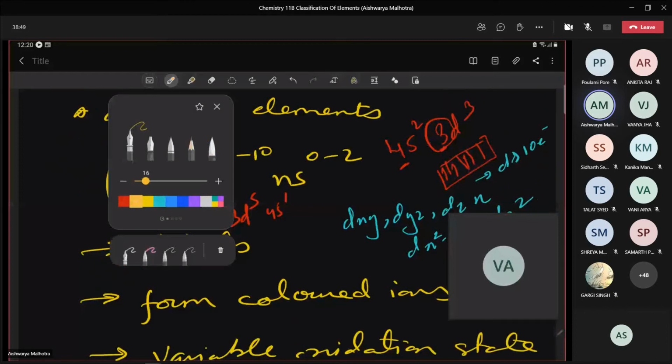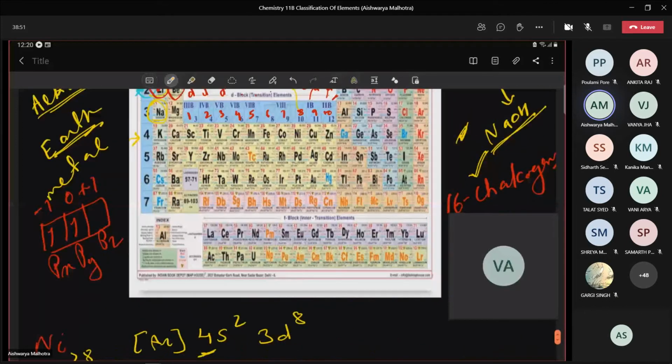This series is also known as 3d series. This one is known as 4d series and this one is known as 5d series. Is it okay? Because we'll be filling electrons in d orbital having principal quantum number 3, 4 and 5. So this is known as 3d series, 4d series and 5d series.